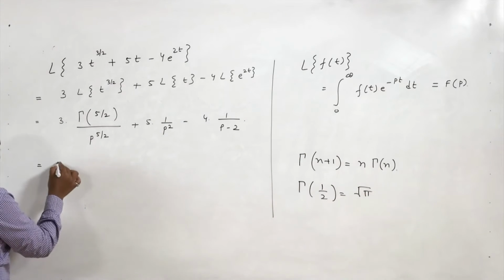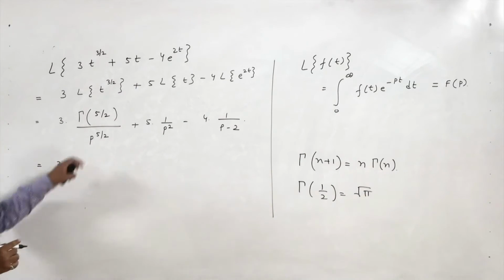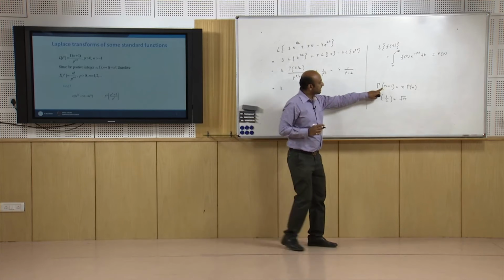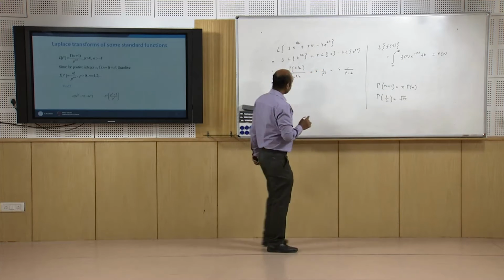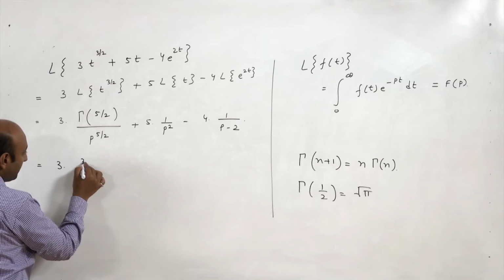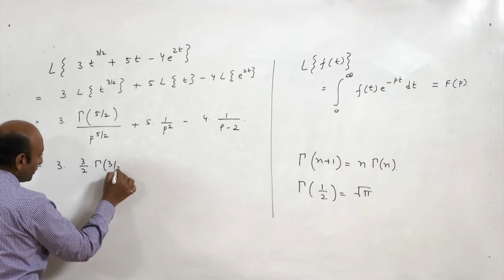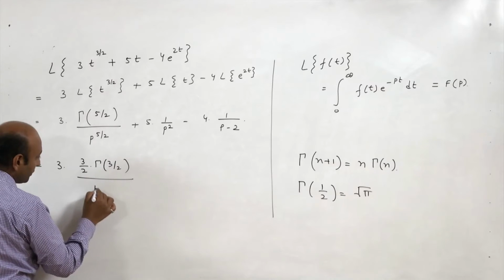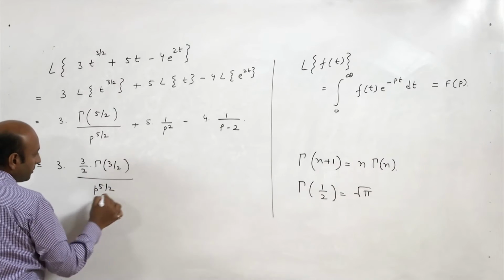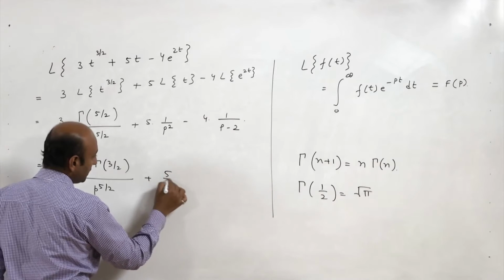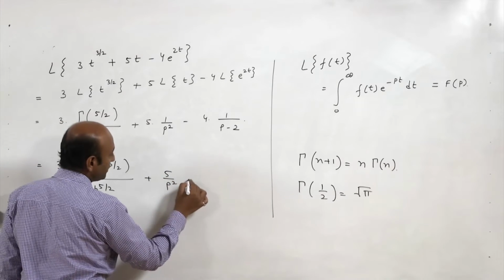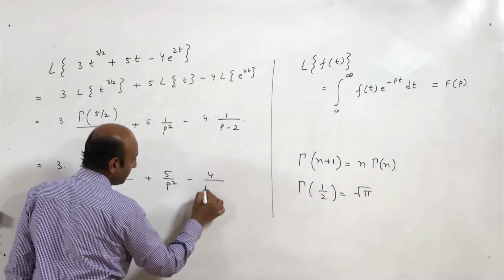So, 3 into gamma(5/2), here it is 3/2 plus 1, so it is 3/2 gamma(3/2) upon p^(5/2), plus 5 upon p^2 minus 4 upon p minus 2.